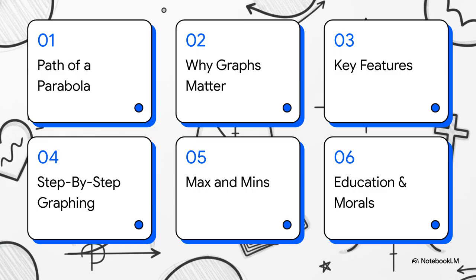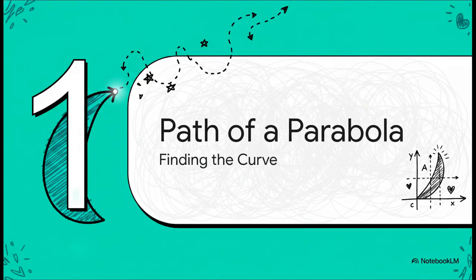All right, let's dive into this. Here is our roadmap for today. We're going to cover the path of a parabola, why quadratic graphs matter, key features to recognize, step-by-step graphing, interpreting maximums and minimums, and finally, education, morality, and practice. Section 1. The path of a parabola.